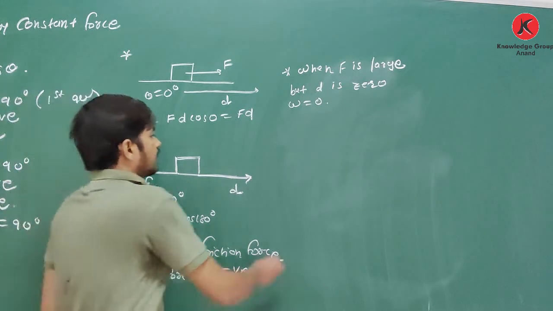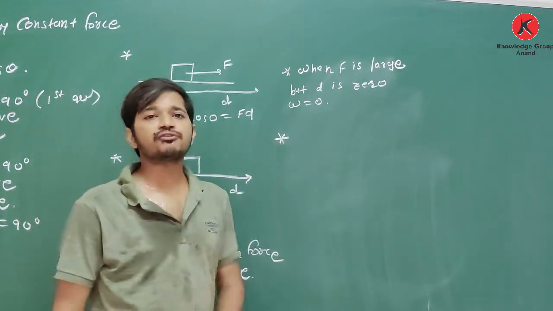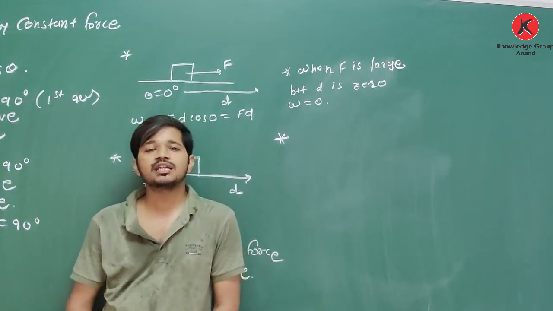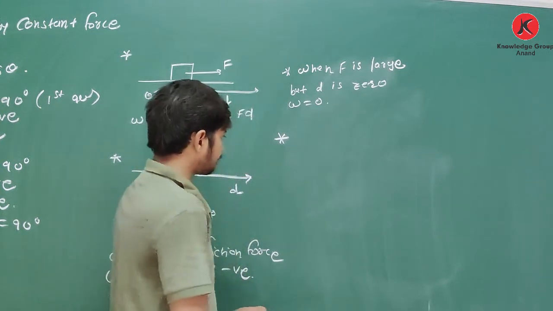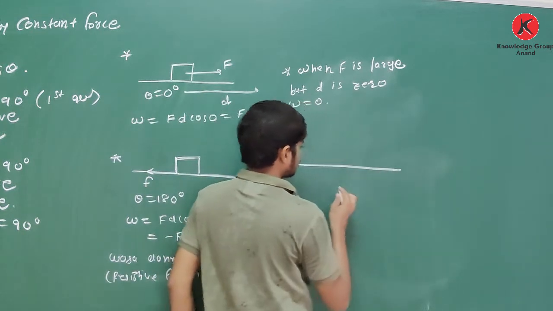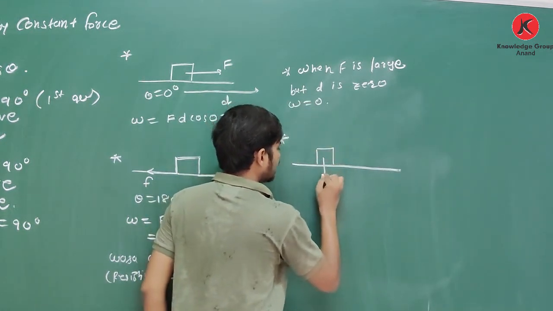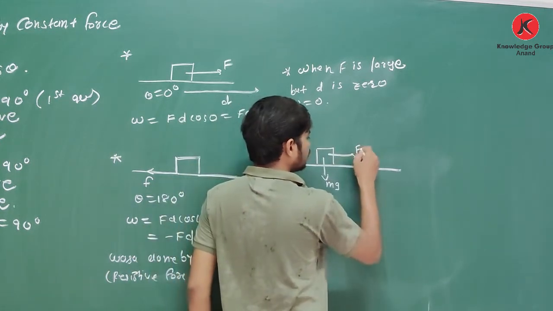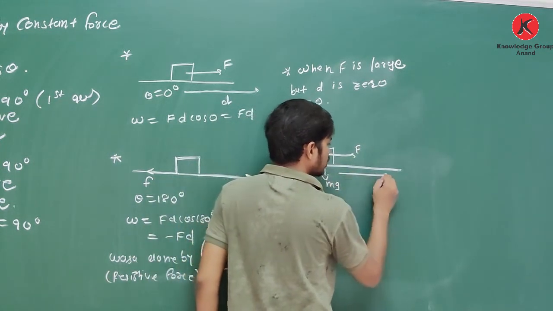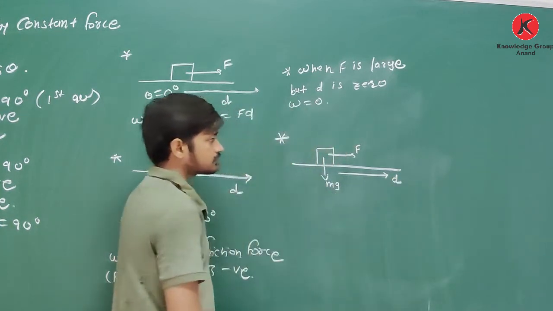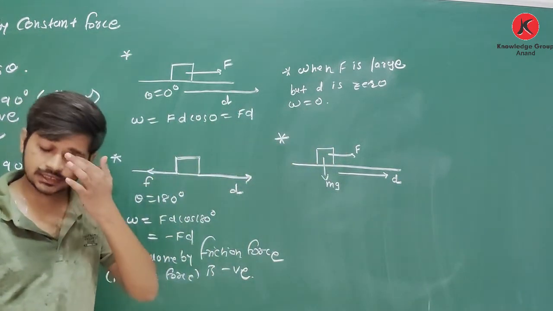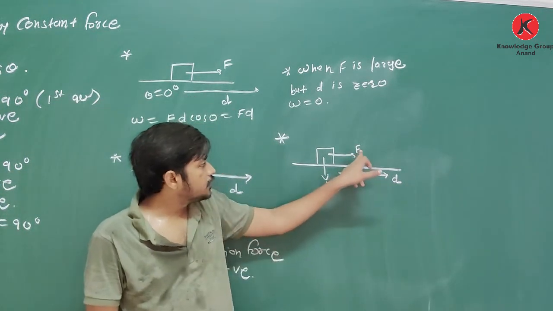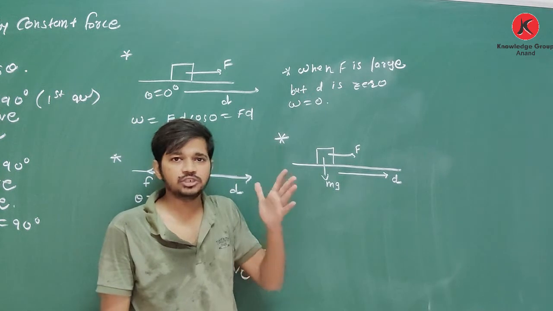Again, if we apply force and an object is displaced, then again it is not necessary that work done by that force is nonzero. For example, it is a block. On this block, we know that mg is acting in downward direction. I am applying an external force in this direction, and this block is displaced in this direction. So in this case, work is done due to this force, not by mg.